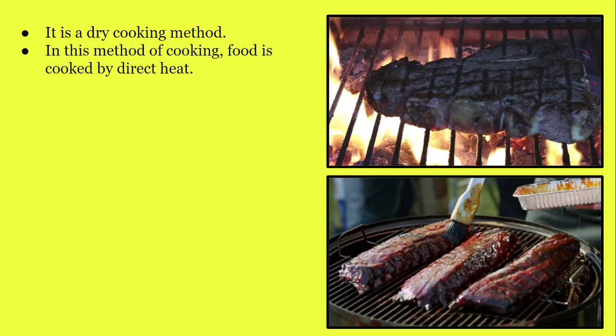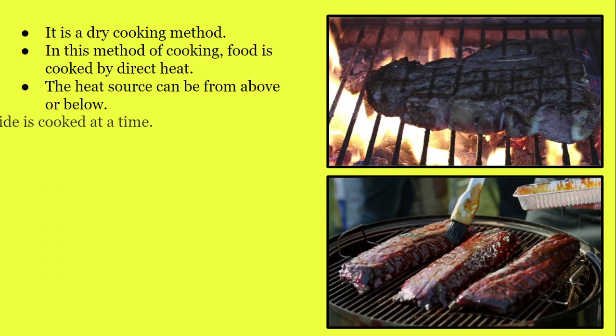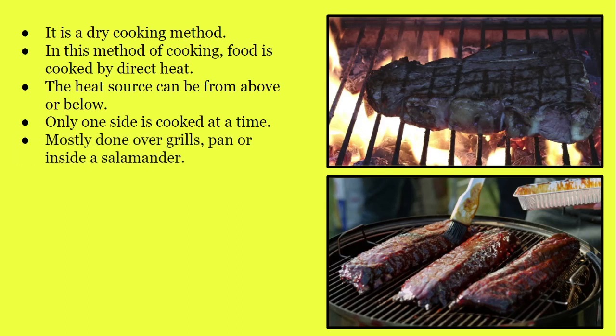The next point says that this method of cooking cooks the food by direct heat. Heat source is located either from the above of the food commodity or from the below of the food commodity. Only one side is cooked at a time as the heat source is on the single side, which is discussed above. This method of cooking mostly takes place over grills, pans, or even inside a salamander.